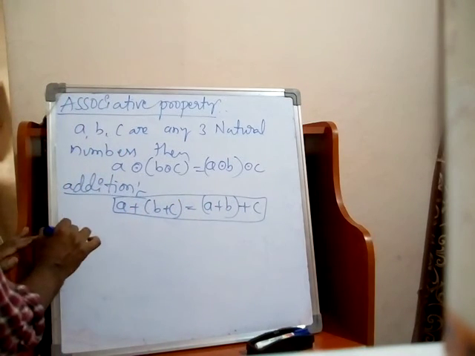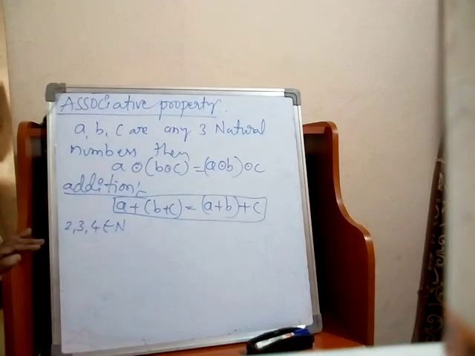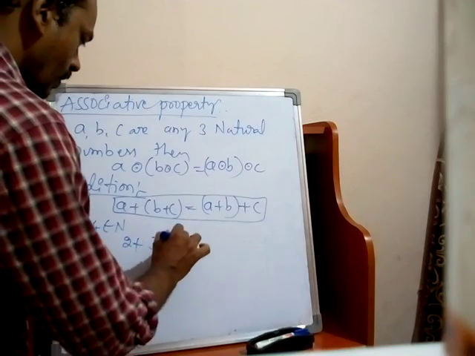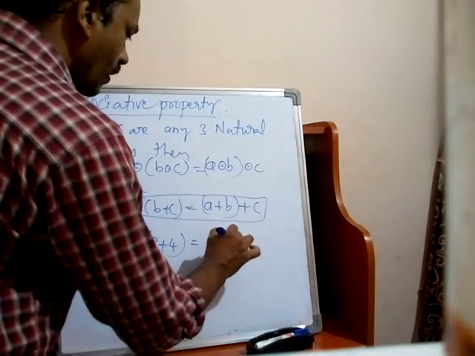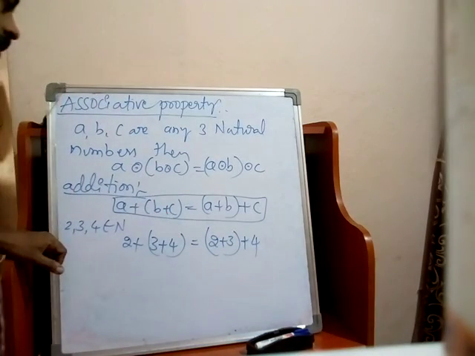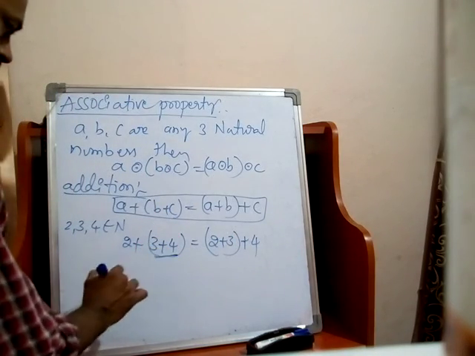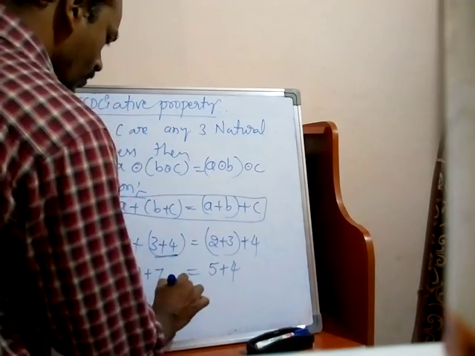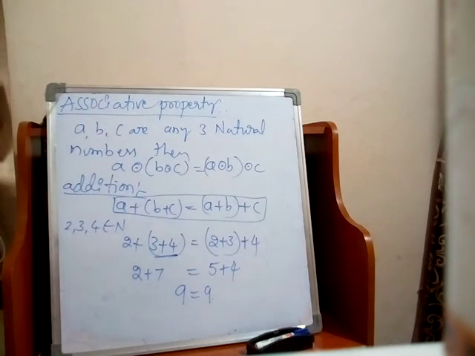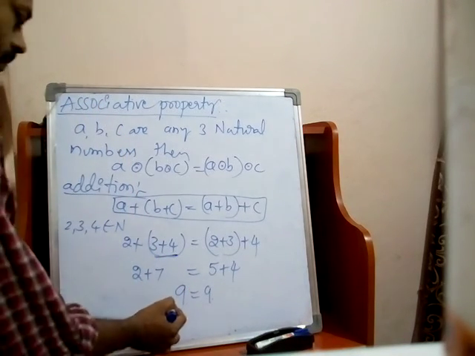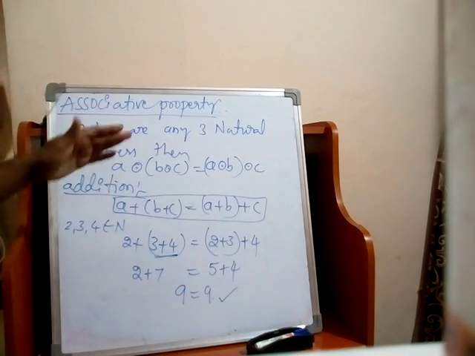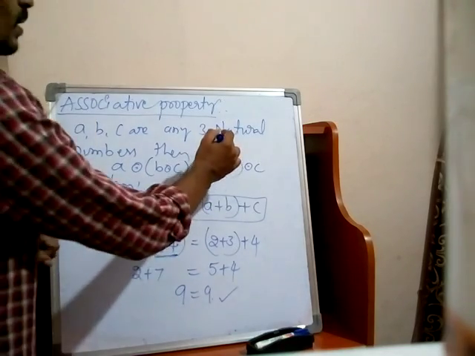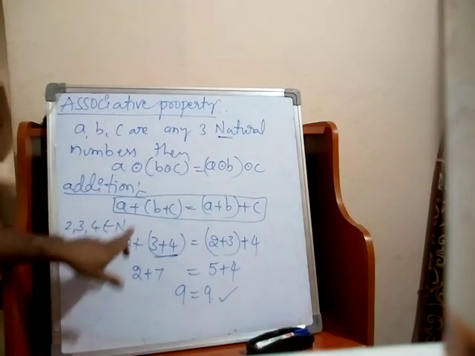Let 2, 3, 4 belong to natural numbers. Now substitute: (2 + 3) + 4 is equal to 2 + (3 + 4). First we have to simplify the bracket terms. 3 plus 4 is 7, so 2 plus 7. 2 plus 3 is 5, 5 plus 4. So 9 is equal to 9. We get left hand side and right hand side both equal, which means it is satisfied. Natural numbers satisfy the associative property with respect to addition.